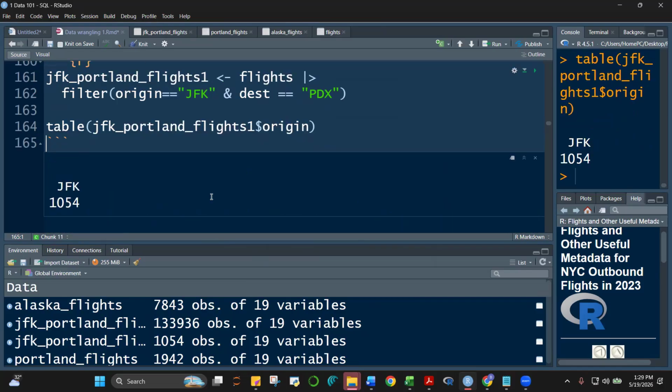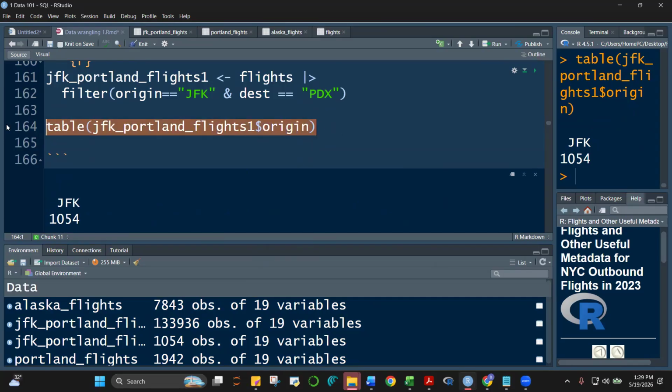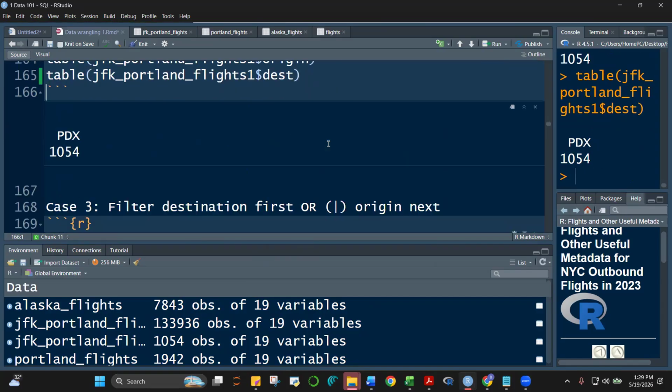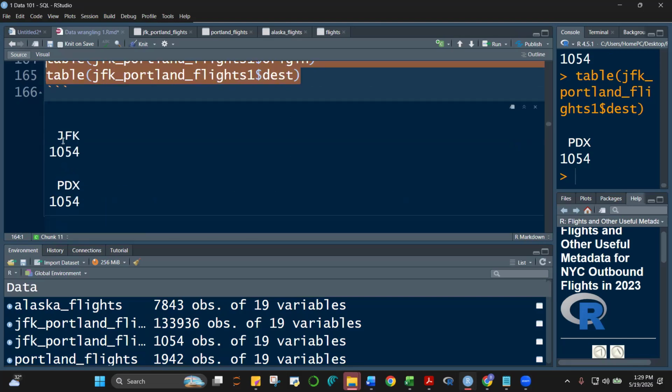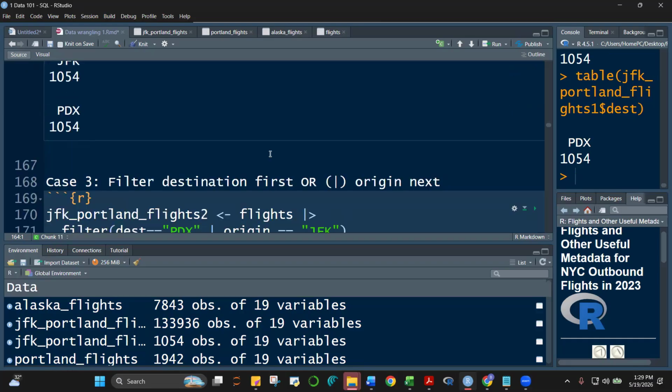So it's only JFK, class, 1054. And then for this one, Control C, Control V. This time we're going to get the destination, DEST. Control Enter. Okay, so 1054. Apparently those that meet both the condition of JFK and PDX, all in all, total 1054.